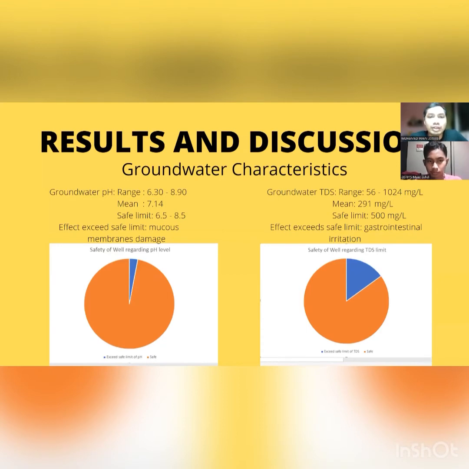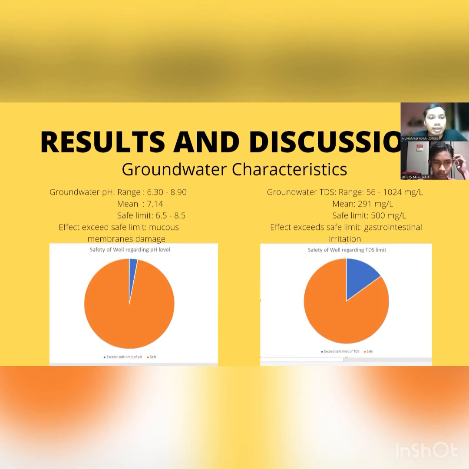This is the result and the discussion, which is the groundwater characteristic. The groundwater pH that has been collected from the location is between 6.3 to 8.9, and the safe limit to be consumed by humans is 6.5 to 8.5.